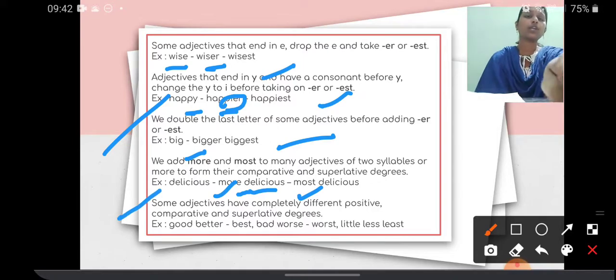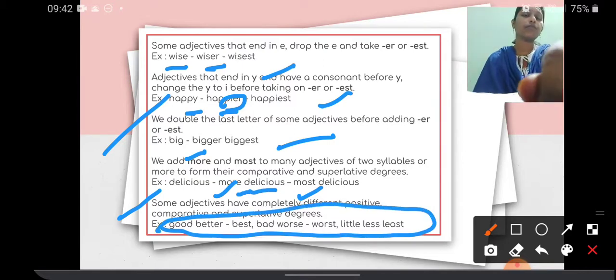And then the last one: some adjectives have completely different comparative and superlative forms, like good, better, best, and bad, worse, worst, and little, less, least. They are completely different in form, so you have to notice the spelling while writing the positive, comparative and superlative forms of the adjectives.